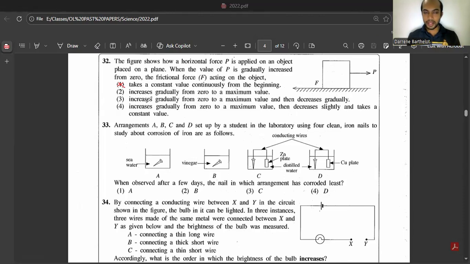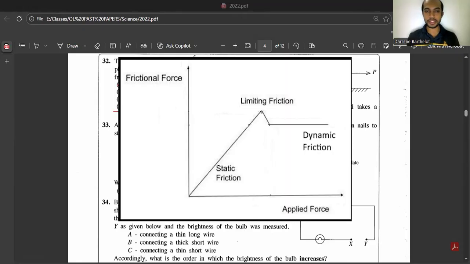Okay, let's read the other ones as well. Increases gradually from 0 to maximum, then decreases gradually. No, that's wrong. It's not decreasing gradually. Fourth one, increases gradually from 0 to maximum and then decreases slightly and takes a constant value. That should be the answer. So this is the graph which shows the applied force versus the frictional force.